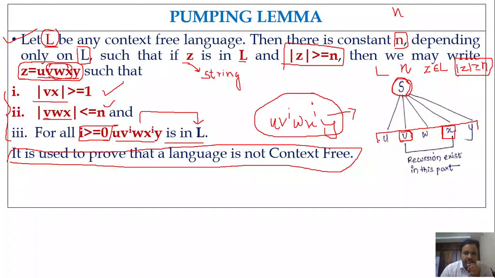So pumping simply means to keep on generating the number of v's as well as the number of x's. As long as you pump the number of v's along with the number of x's, the string will always belong to L only. So that is the meaning and the statement of the pumping lemma, right?